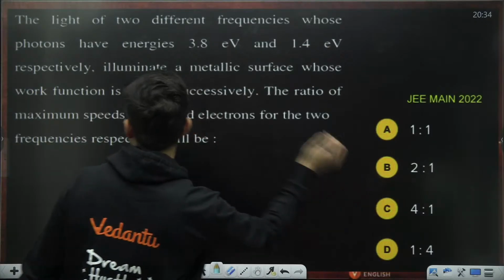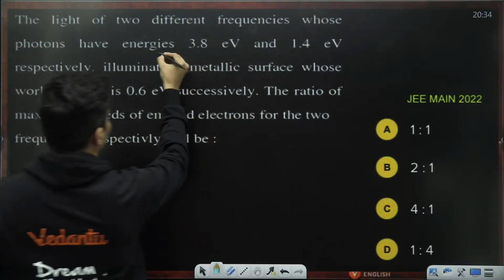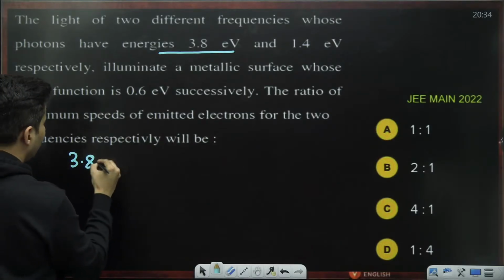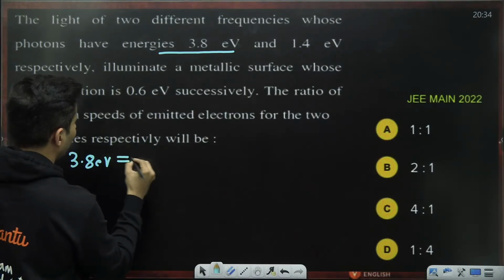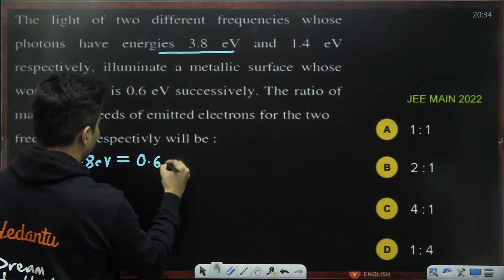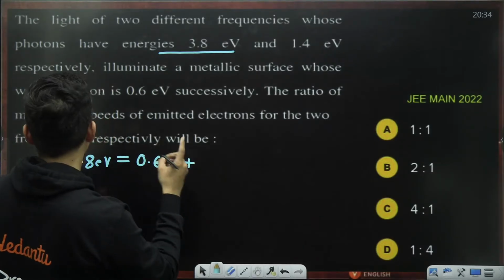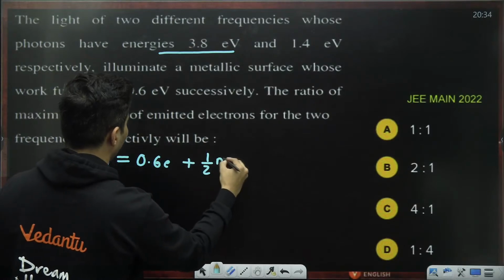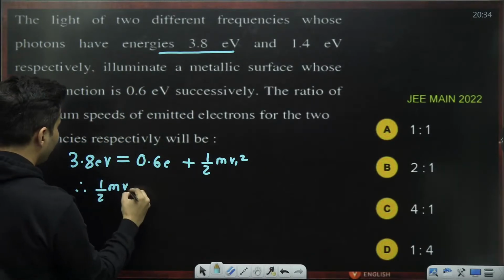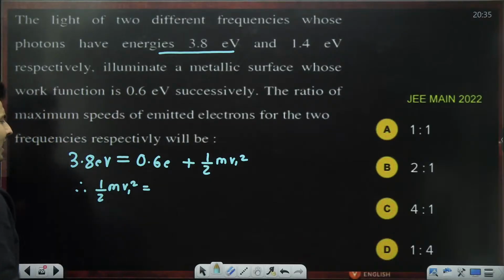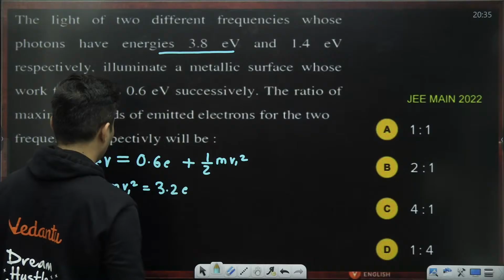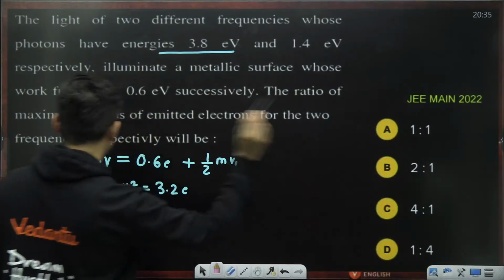In the first case, the energy of the photon is 3.8 electron volt, which equals the work function, 0.6 electron volt, plus the kinetic energy, half m v1 square. Therefore, half m v1 square is 3.8 minus 0.6, which is 3.2 electron volt. Keep that aside.